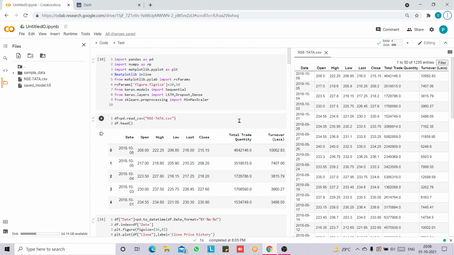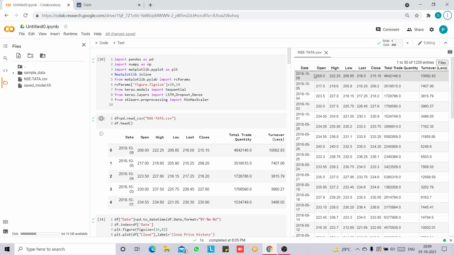So we will be using LSTM, which stands for long short term memory and is an advanced version of RNN, that is, recurrent neural network. Unlike standard feed-forward neural networks, LSTM has feedback connections. It not only processes single data points such as images, but also entire sequences of data such as speech or video. Therefore, LSTMs are widely used for sequence prediction problems and have proven to be extremely effective. The reason they work so well is because an LSTM is able to store past information that is important and forget the information that is not important.